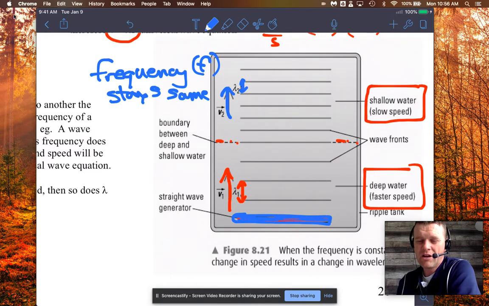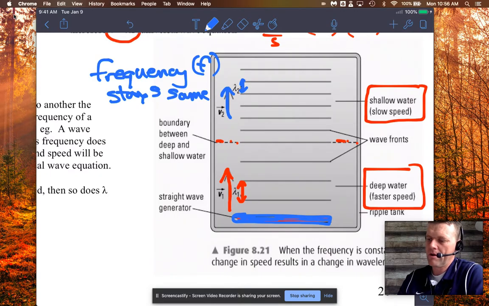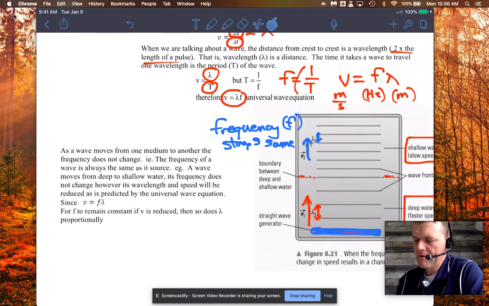If I'm generating 10 waves a second, or 10 hertz, 10 cycles per second, that's happening everywhere. That's happening in the deep water, and it's happening in the shallow water. This paragraph here emphasizes that as a wave moves from one medium to another, the frequency does not change. The frequency of a wave is always the same as its source. What does change is the wavelength and the speed.